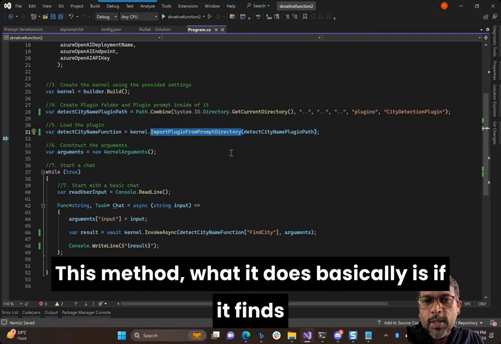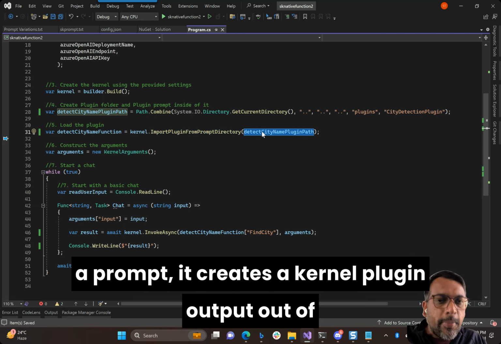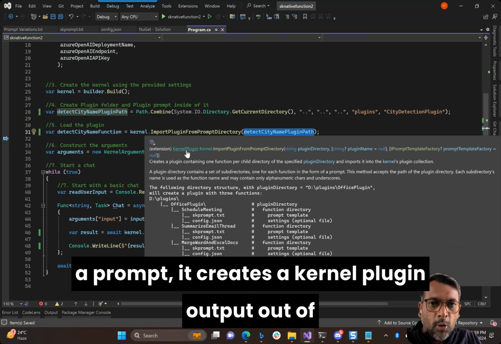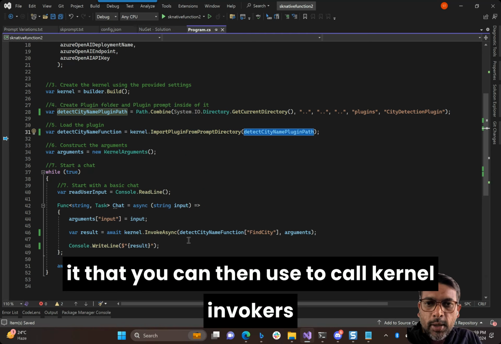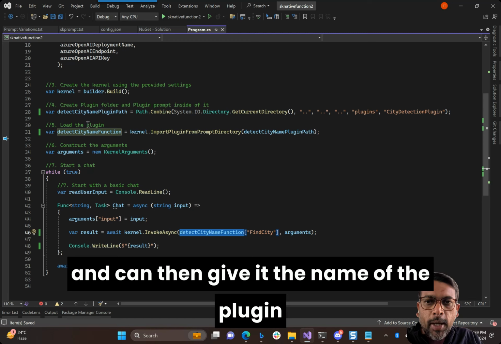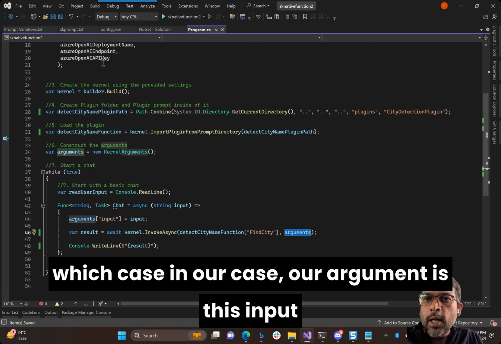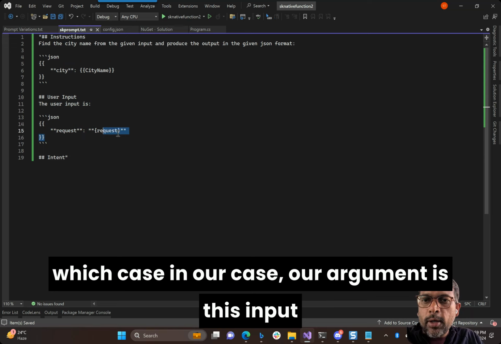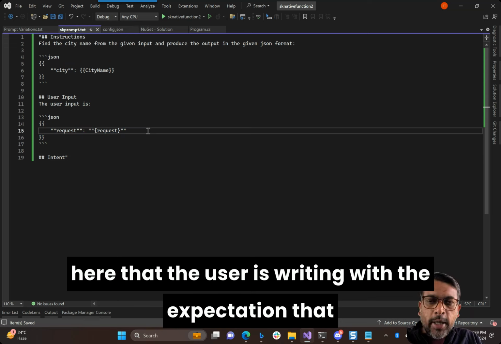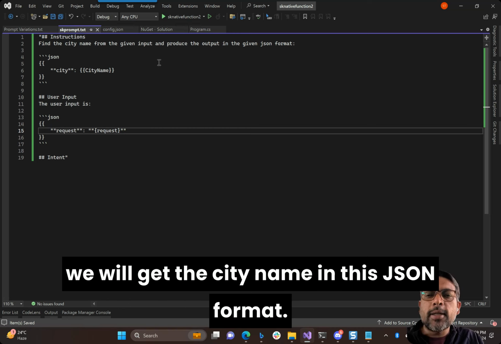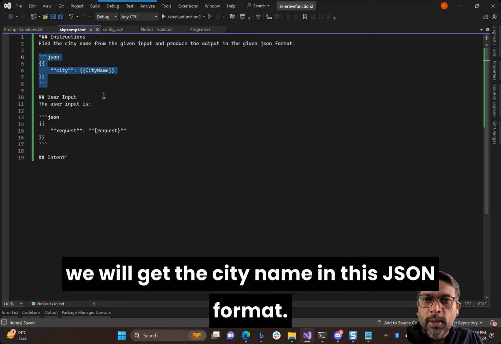If it finds a prompt, this method creates a kernel plugin out of it that you can then use to call kernel invoke async, giving it the name of the plugin, then the job, and then any arguments. In our case, our argument is this input here that the user is writing, with the expectation that we will get the city name in this JSON format.